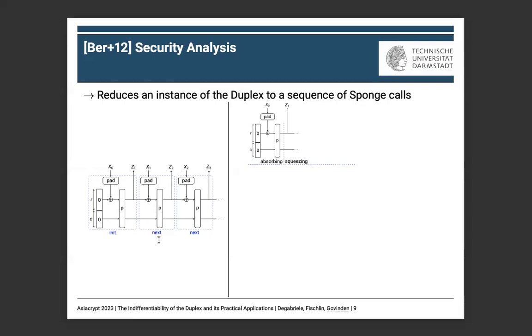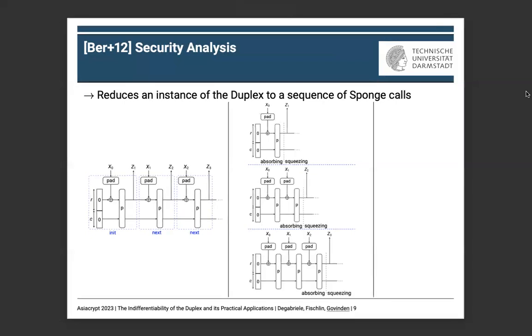The second call to next with one input x1 is mapped to a sponge call with two input blocks, x0, x1. And then the same goes for the third call, with now three input blocks to the sponge.